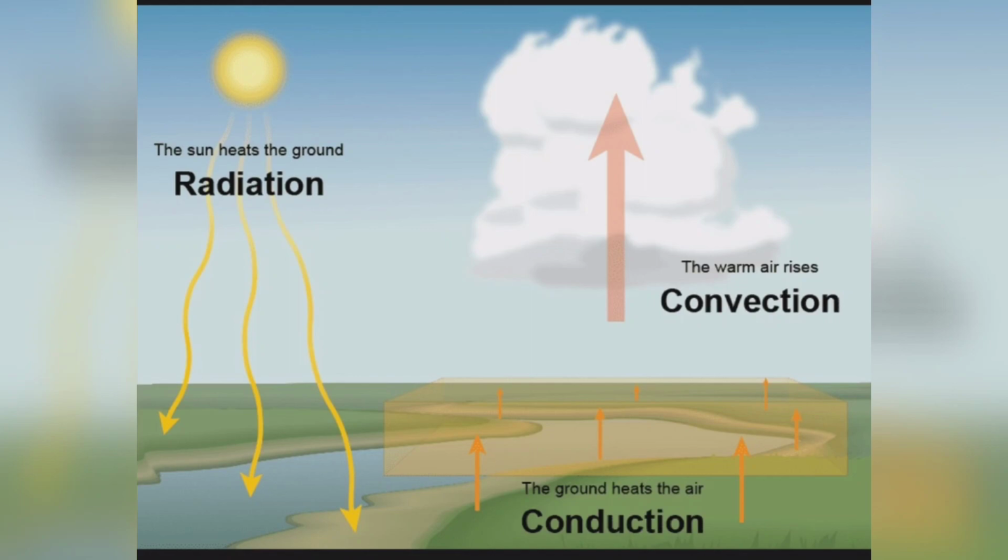A high annual range of temperature makes the summer scorching hot and the winters very cold, as we normally feel. This is called the annual range of temperature.